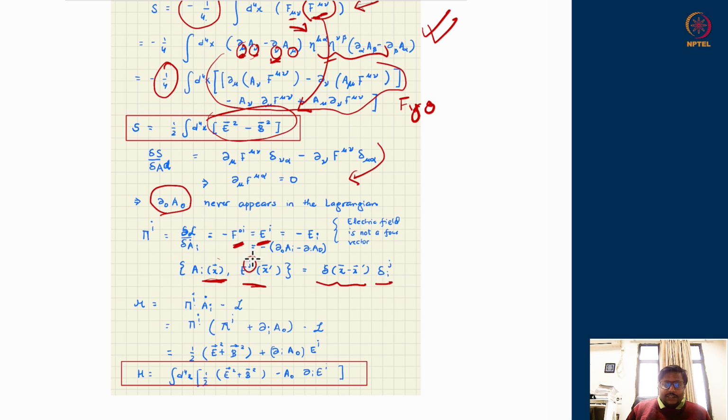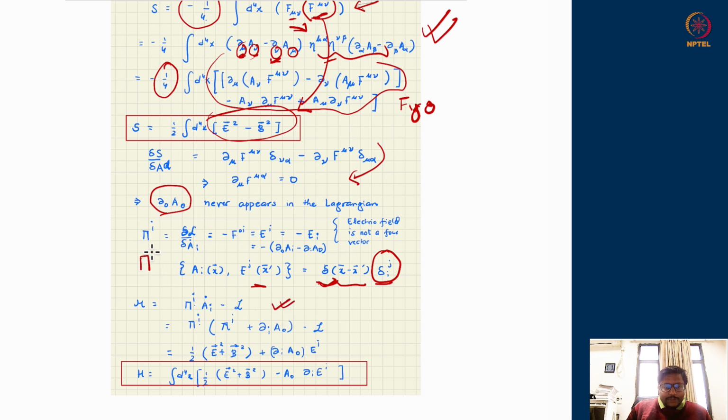Delta ij, because ai will talk to its own electric field component. It will not talk to y or z if i is x. So this is ensured by the Kronecker delta, and the position delta function is done like that. This is at the Poisson bracket level. Again, I'm rushing through, but I'm just writing the Hamiltonian of the same thing in the same approach.